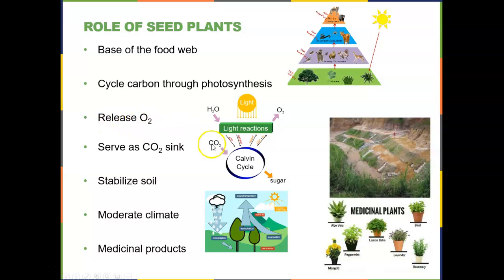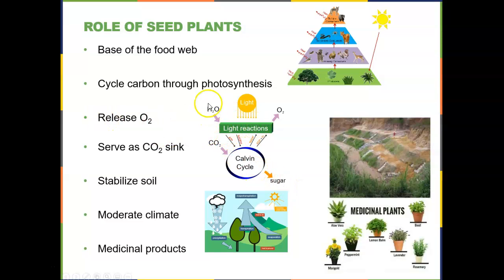Additionally, through photosynthesis, and here's a very quick summation of photosynthesis that we talked about from last semester. Remember, we have the light reactions, which capture the energy, and then we have the dark reactions, or the Calvin cycle, that convert carbon dioxide into sugars.